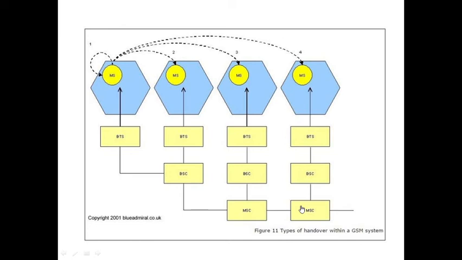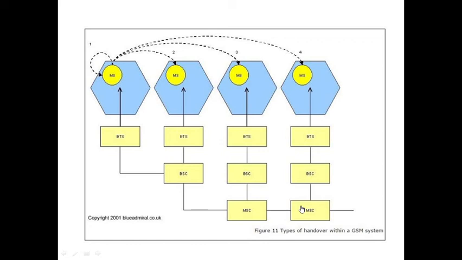To perform a handover, all values have to be checked: link quality, signal level, bit error rate. The handover margin, how much margin is there to perform handover, has to be checked.